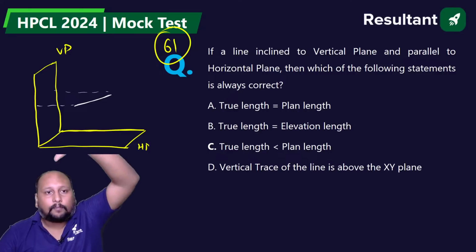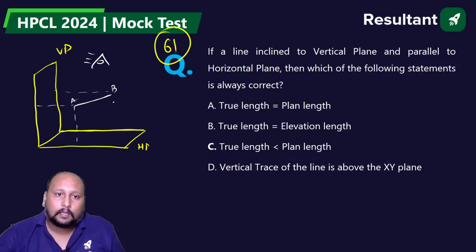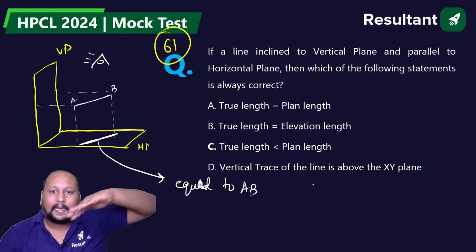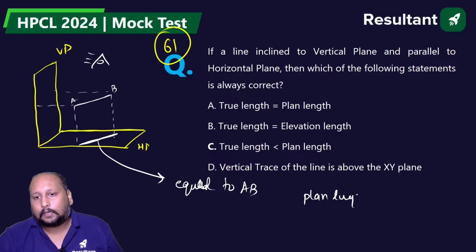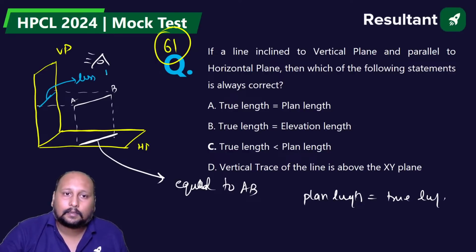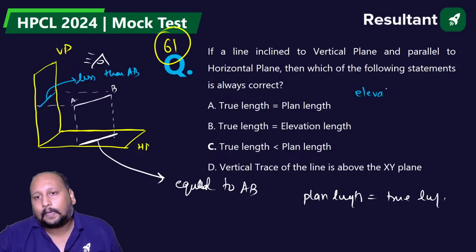See, if you see this line from the top view, let's say this is AB, you will be getting exactly the same image. So this will be exactly equal to AB. That means the plan length is equal to the true length. But if you see from the front view and measure this length, this will be less than AB. That means your elevation length is less than the true length.